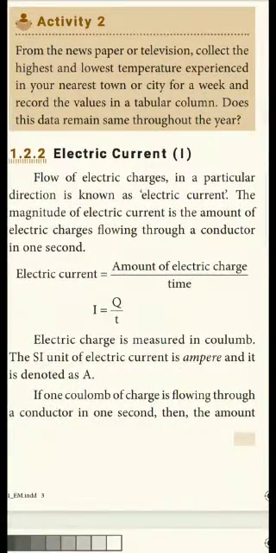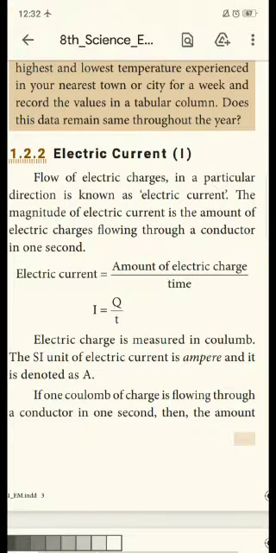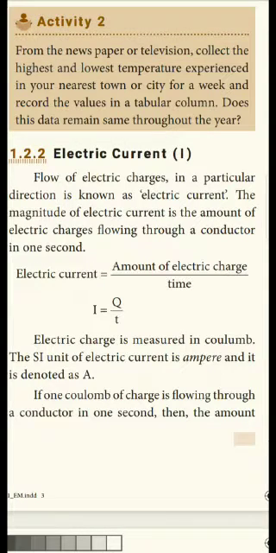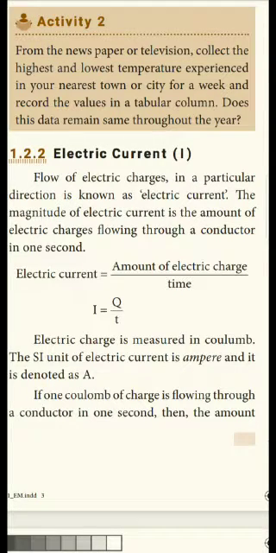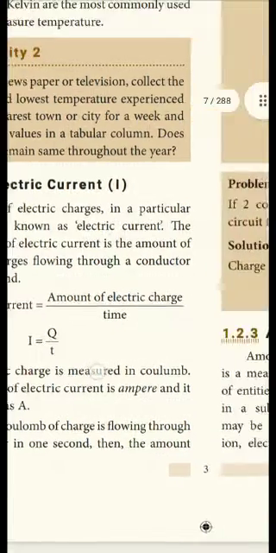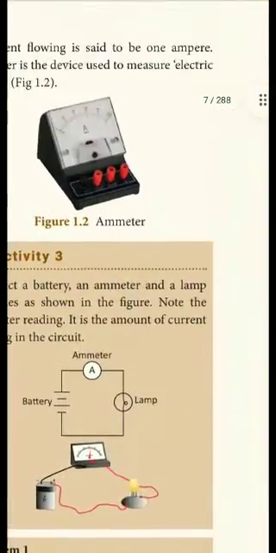What is electric current? Flow of charges in a particular direction is called electric current. There is a formula for that. I is equal to Q by T. Here Q is the amount of electric charge and T is the time. And the unit of electric current is ampere. It is denoted by A. What is 1 ampere of current? If 1 coulomb of charge is flowing through a conductor in 1 second, then the amount of current is 1 ampere.